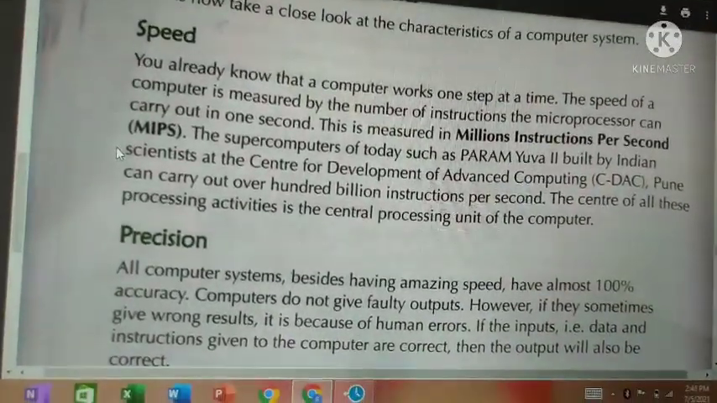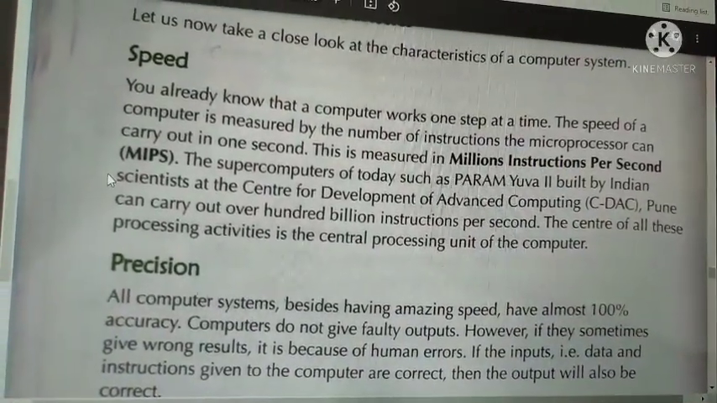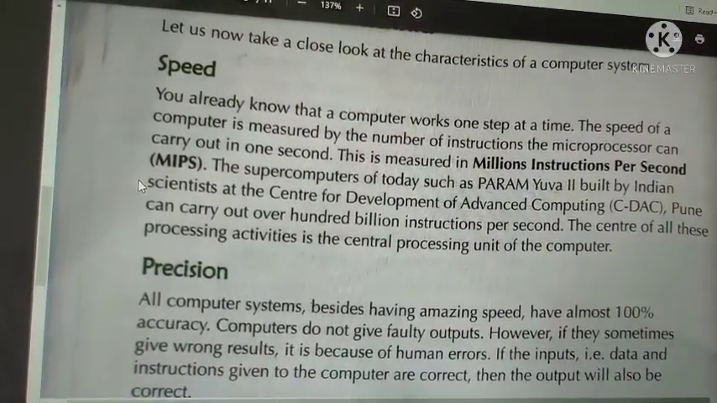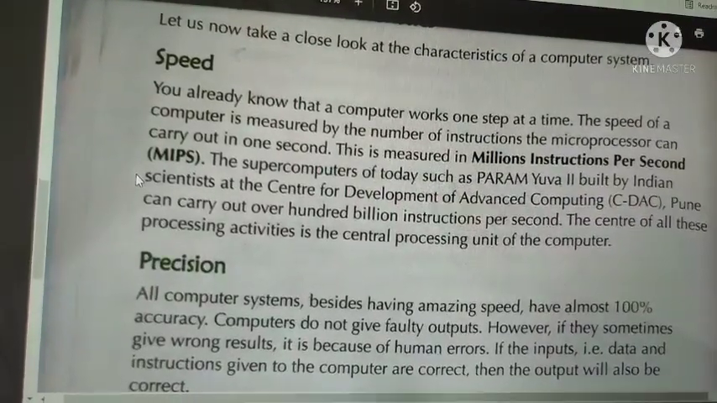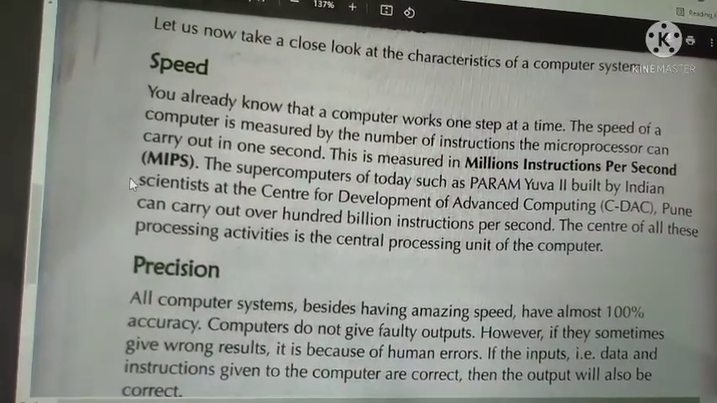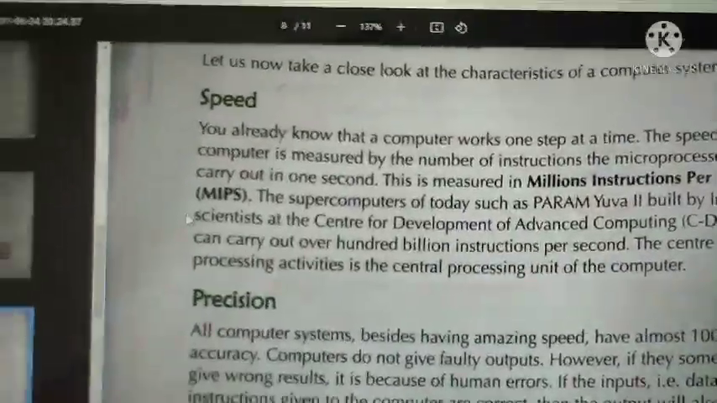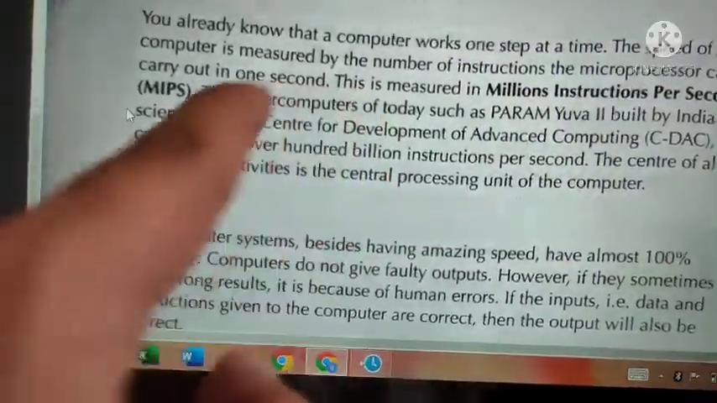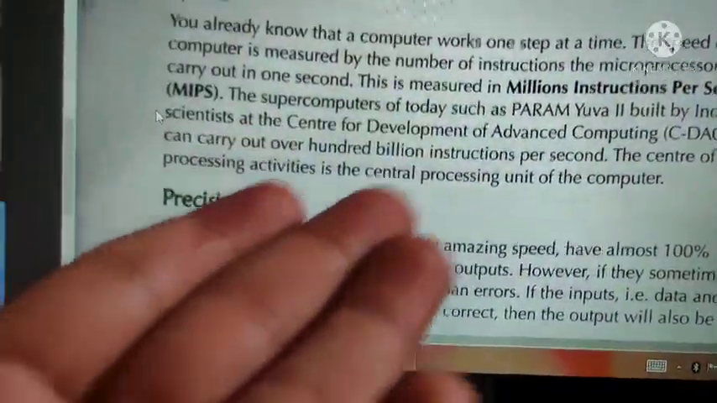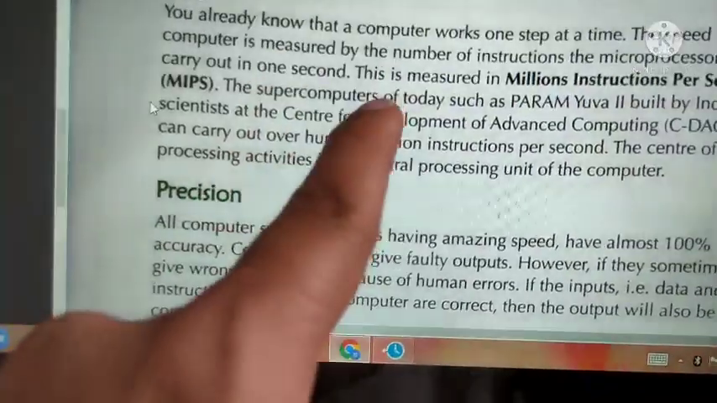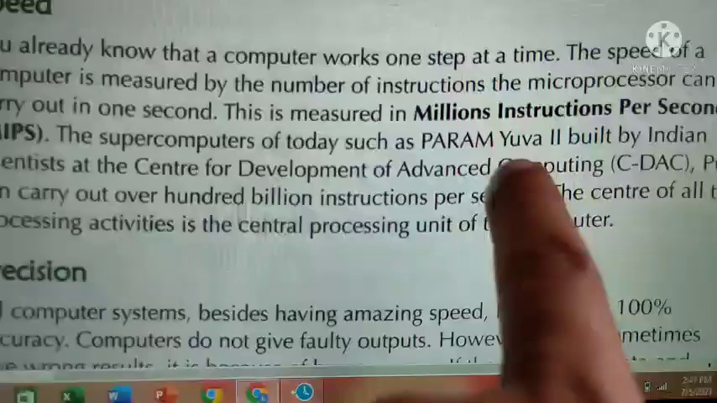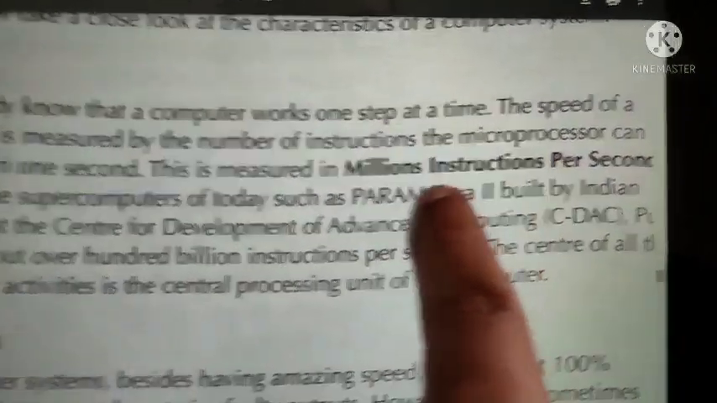The supercomputers of today, such as Param Yuva 2, built by Indian scientists at the Center for Development of Advanced Computing (CDAC), Pune, can carry out over 100 billion instructions per second. You might have heard about supercomputers. We have super bikes, super cars, and we have something called supercomputers. In India, the supercomputer we have is Param Yuva 2.